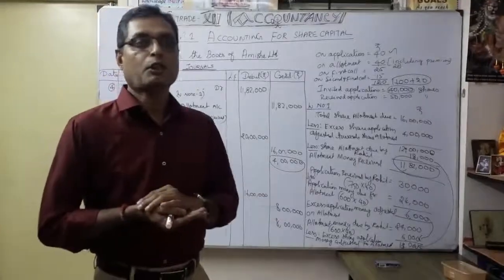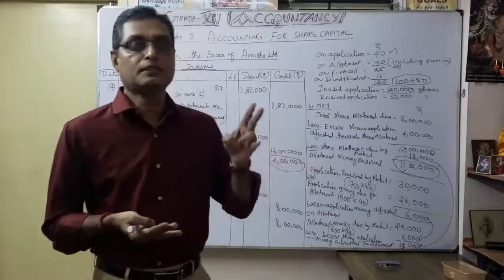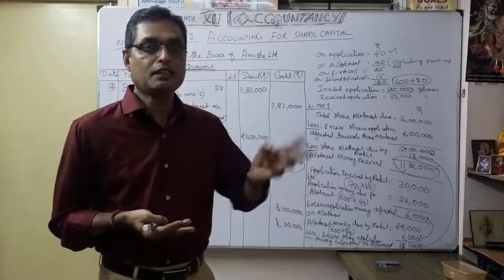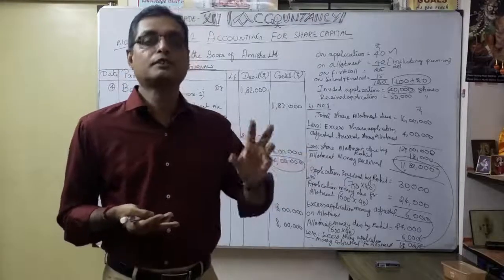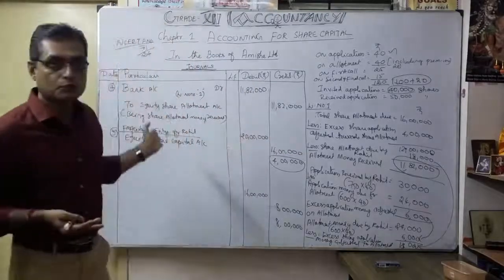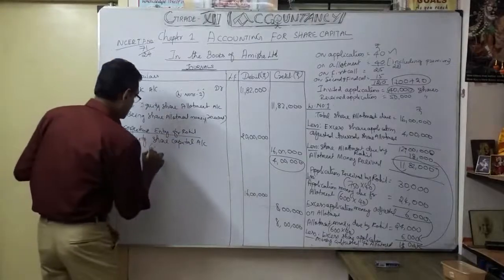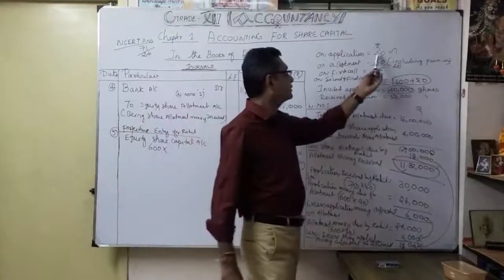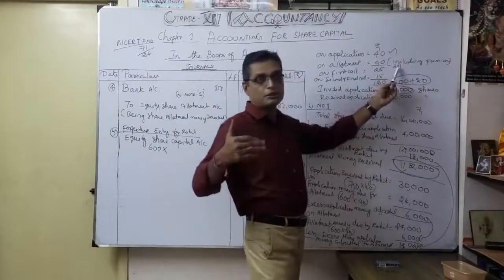This is the problem: shares issued at premium. So we are going to discuss whether the premium has been received or not received. Here, Rohit, even the allotment itself is a default. So here the premium has not been received, and accordingly we are going to use the effect of the forfeiture. We want to show the premium separately also. So for that, 600 into what? 40 plus 20. You have to do securities premium separately.